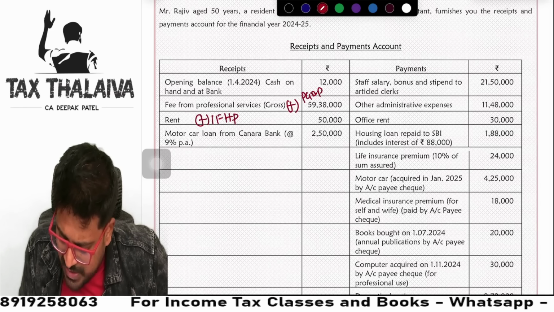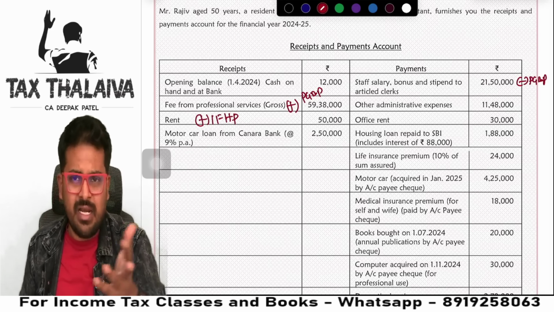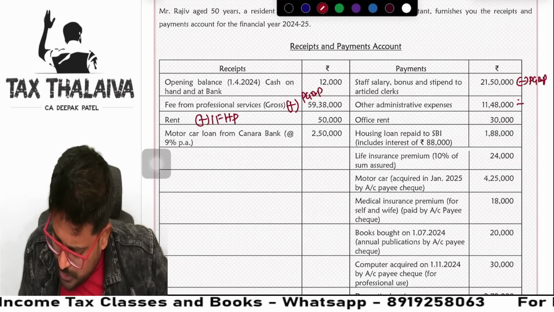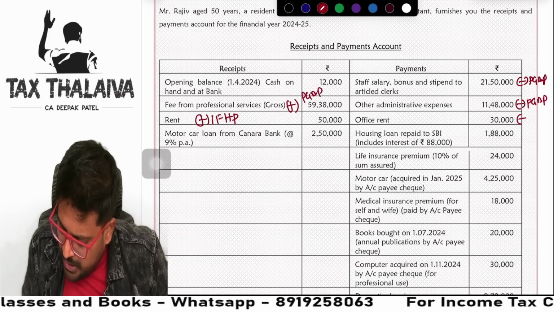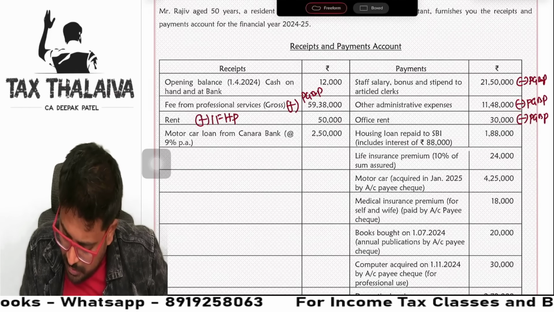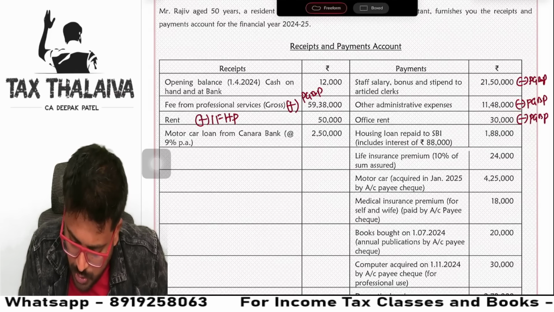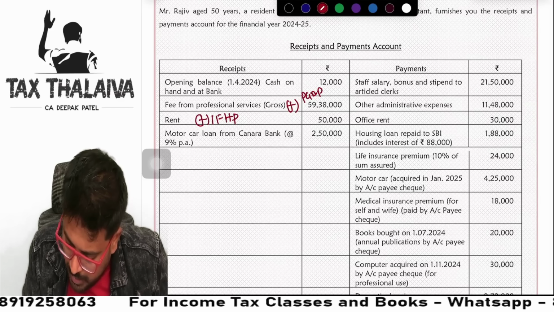Next, staff salary reduced from PGBP. Staff salary paid for business purpose. Office administration reduced from PGBP. Office rent reduced from PGBP. Wait guys, I'll write it here. Wait a second. You will get confused. One second. Reduce.